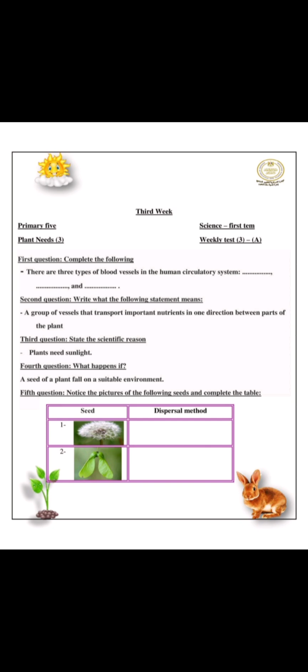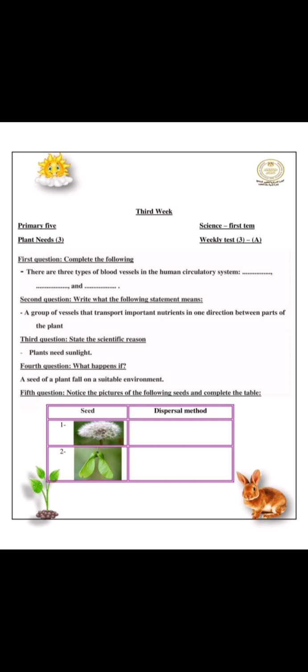State the scientific reason. The plant needs sunlight. The plant needs sunlight to make its own food by the photosynthesis process. What happens if a seed of a plant falls in a suitable environment? It will germinate and will grow.